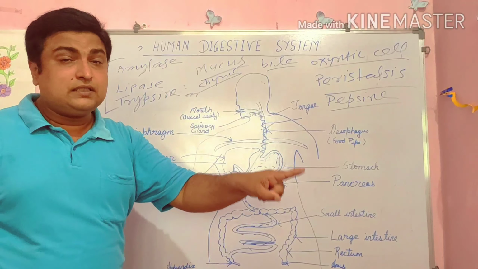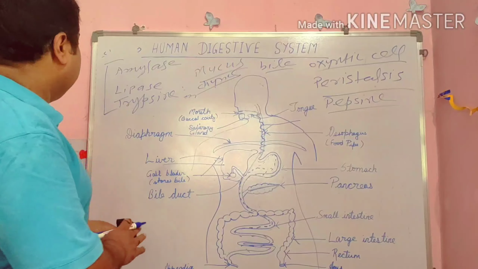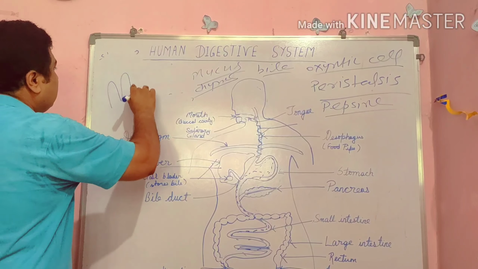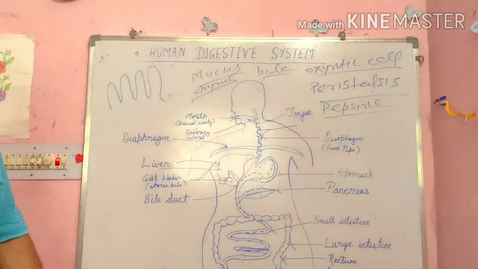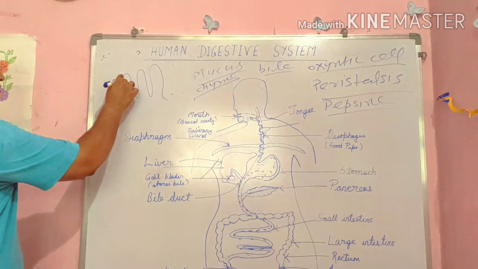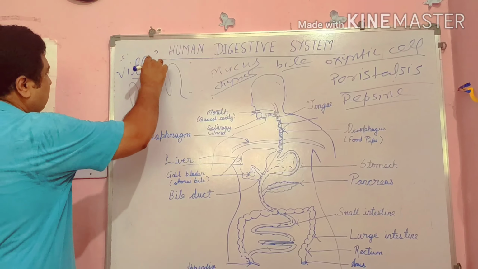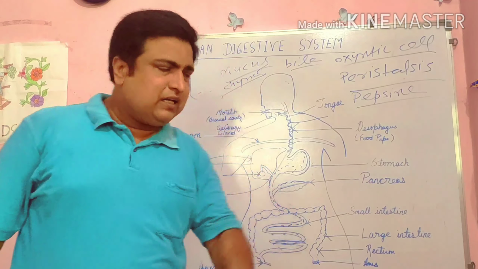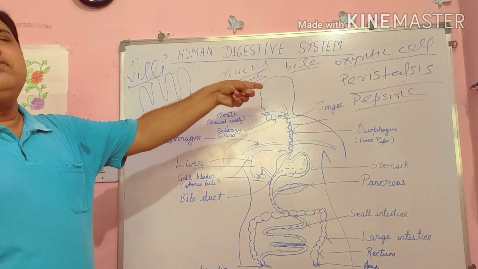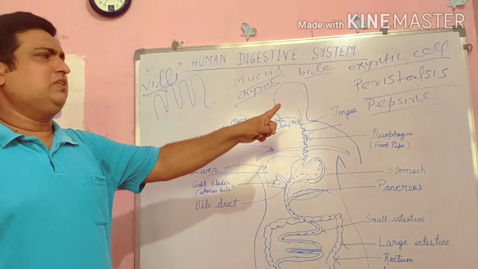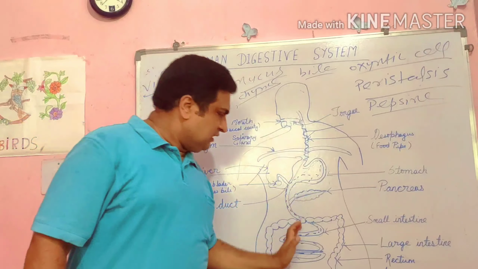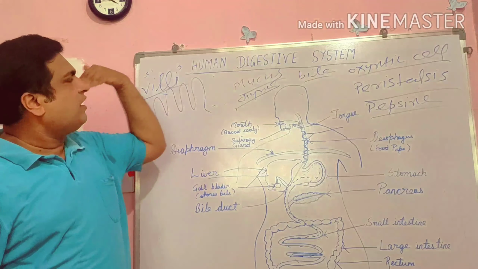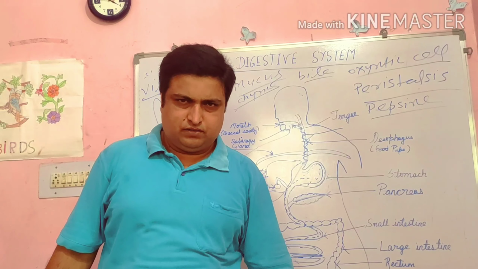After that, what happens? In the small intestine, some finger-like projections are present. These finger-like projections are called villi, and the villi are connected with blood vessels, that is, the blood stream. So the villi absorb the food substances and transport them to the blood.